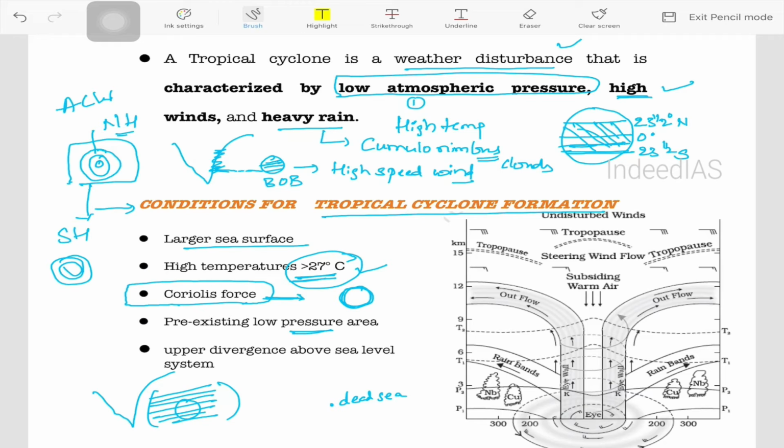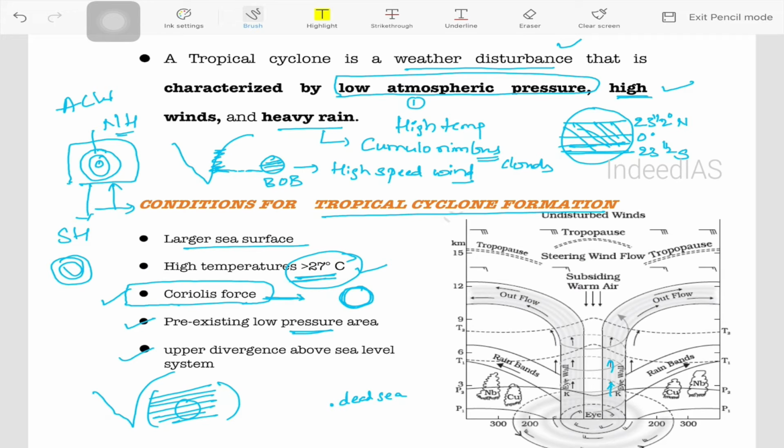Because of earth's rotation, a natural force called Coriolis force has formed. This Coriolis force is the one responsible for the formation of the circular shape of the cyclone. Pre-existing low pressure area, needless to explain this. Upper divergence above sea level system.